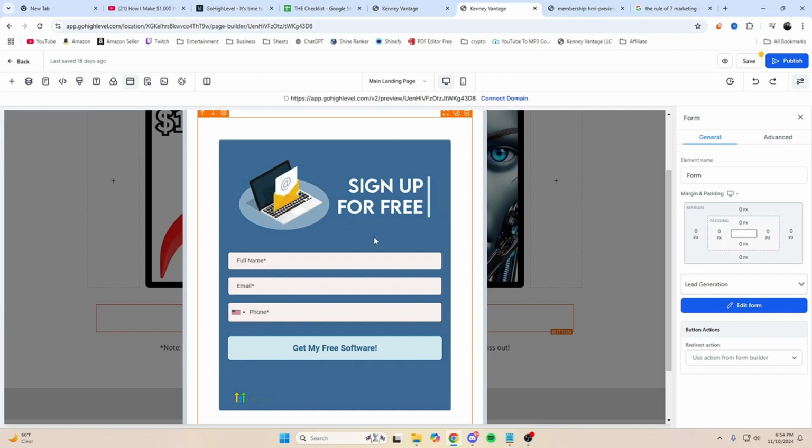And when you actually click on this form, you can scroll down to the button action, which is going to be this one at the bottom. And then from here, you can actually send it to a website URL and send it to the affiliate link. And this is basically a funnel. This is the base idea of a funnel.